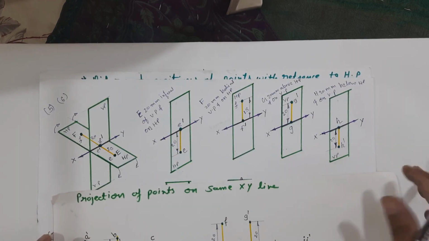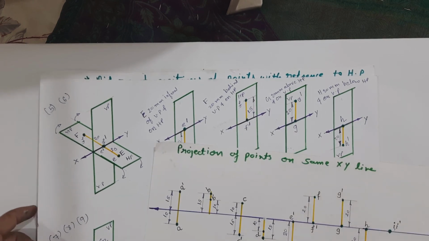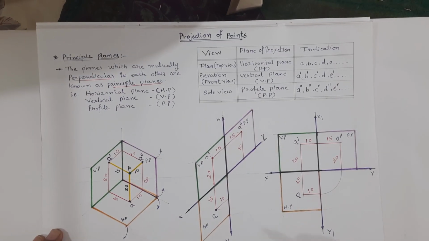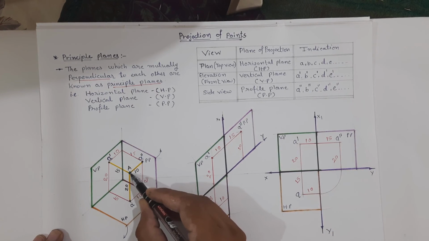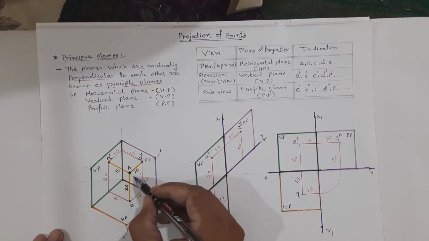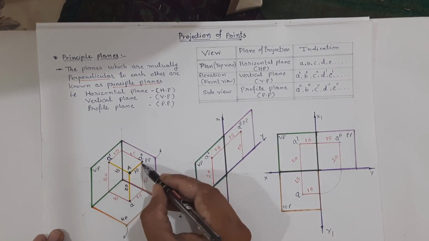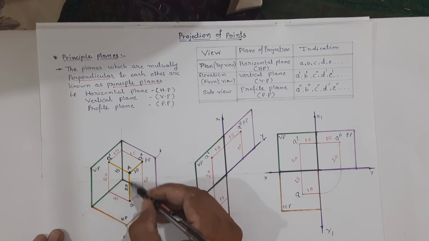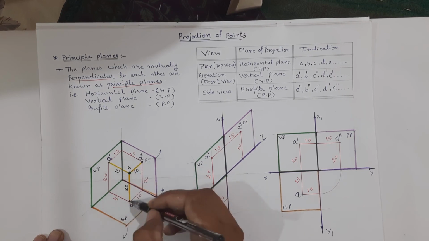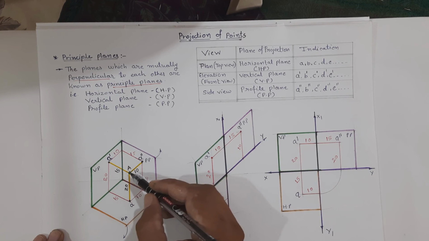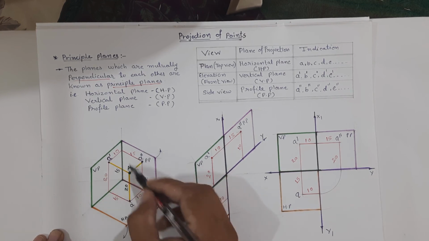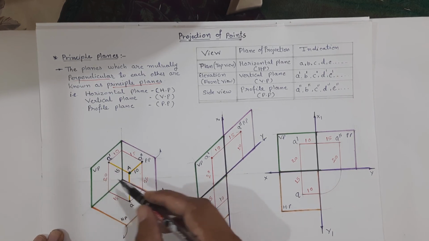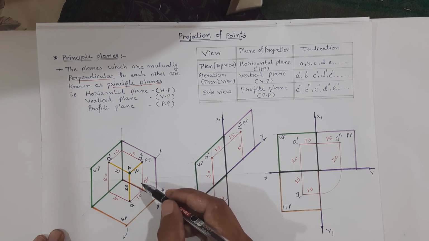So we can say that the projector is a line perpendicular to HP, VP and the profile plane. A dash, A and A double dash are the projections of point A, and this is the plane of projection where we have set the plan, elevation and side view.